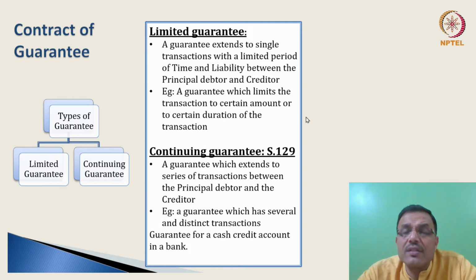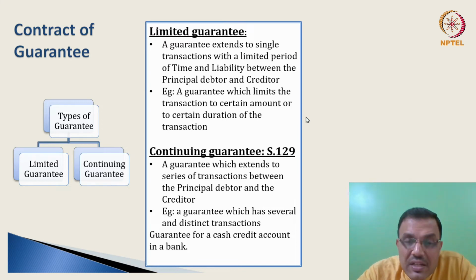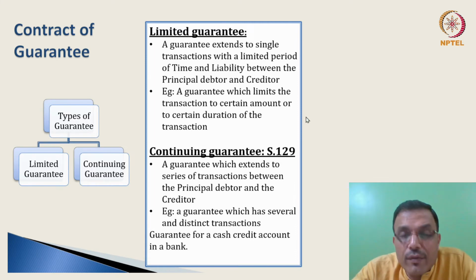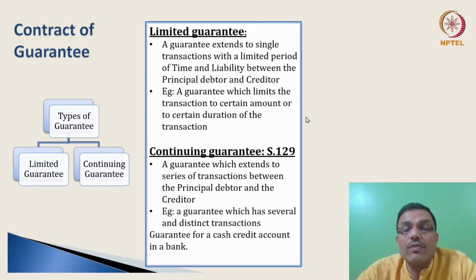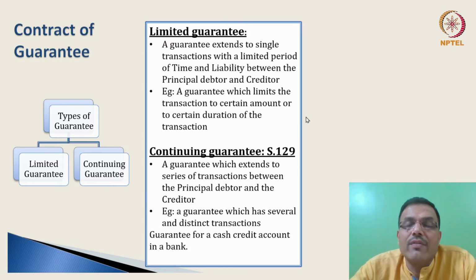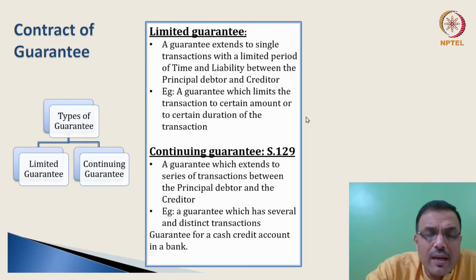So you can try and limit that kind of guarantee, because generally when you look at certain kinds of these transactions, the surety does not want to expose himself for too long a period of time. Maybe he will say, look, within 2 years, if the debtor pays the debt to the creditor, that's fine. If not, I will have to exit. Whatever is the liability so far till that date, probably I'll pay it up. So limiting your liability is one kind of a choice that the surety can definitely make.